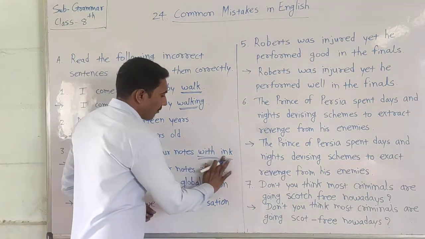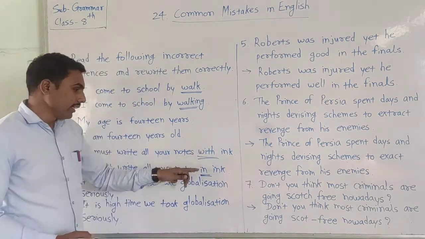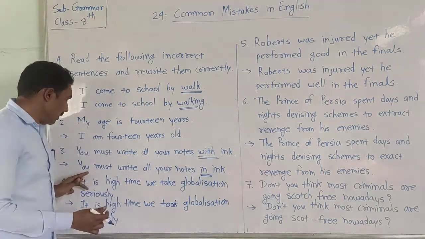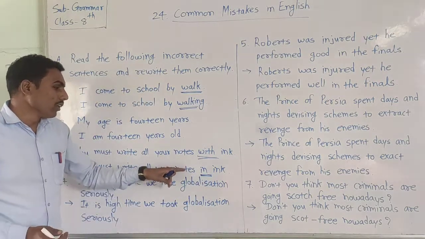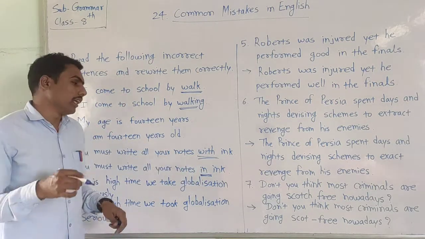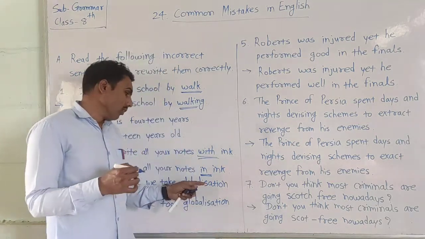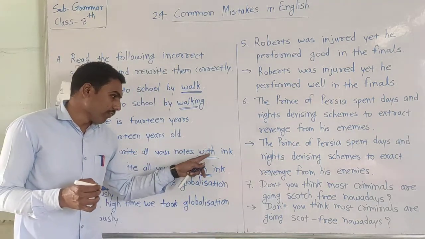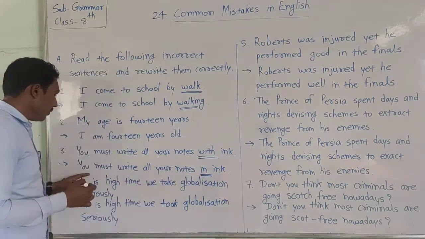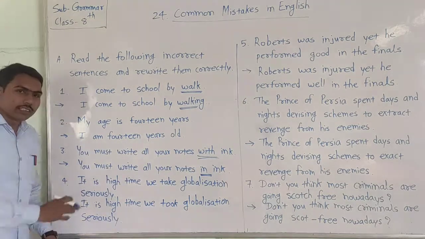Instead of with you can use here in. Are you getting that? The correct word is in. You must write all your notes in ink. How should the notes be written? They should be written in ink, not with ink. Are you getting that? In the place of with you can use here the correct word, in. You must write all your notes in ink. Now the fourth sentence is here.